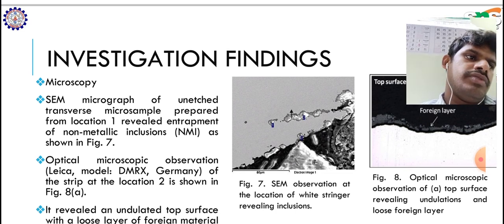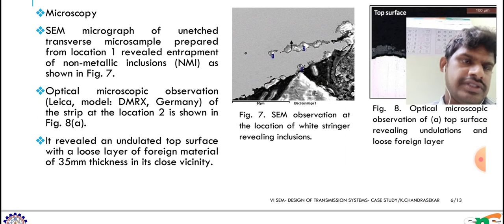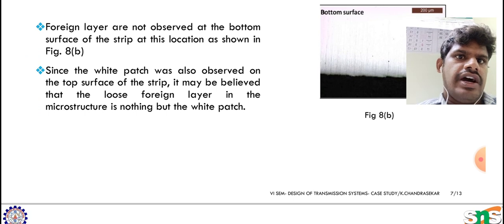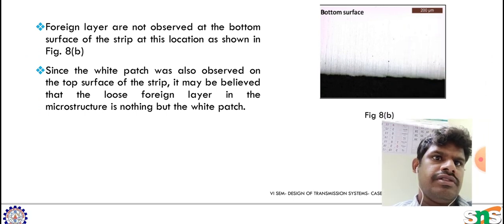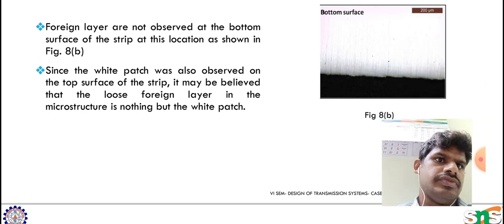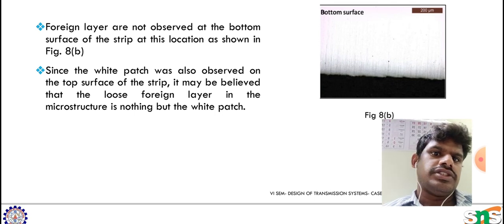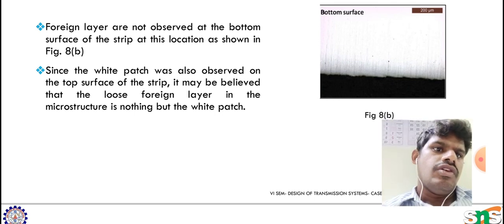That is, foreign material found at the top surface, and the foreign layers are not observed at the bottom surface of the strip, as shown in figure B. Since the white patch was also observed on the top surface of the strip, it may be believed that the loose foreign layer in the microstructure is nothing but the white patch.